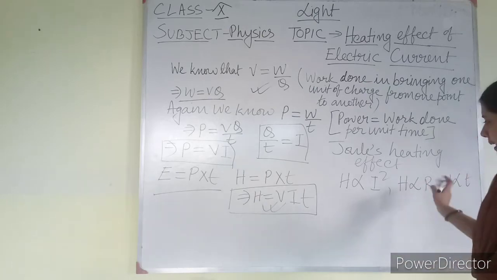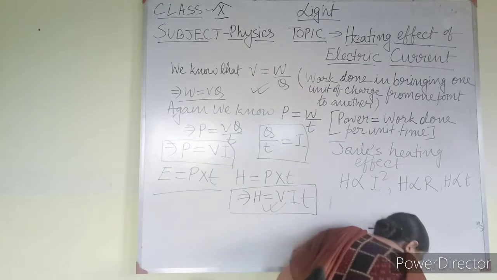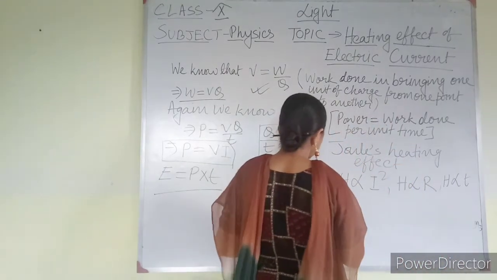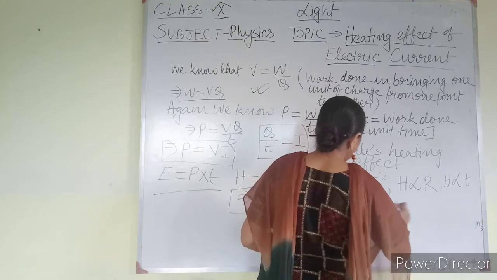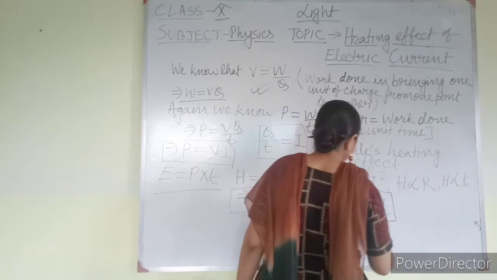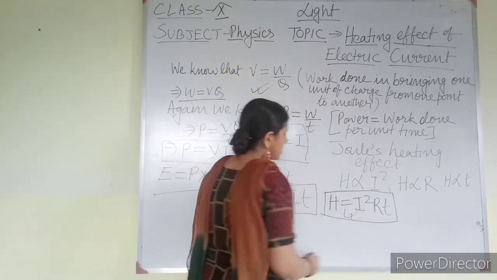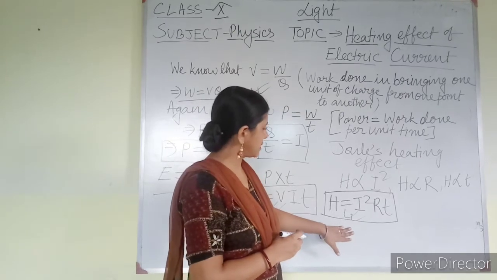So by combining all these three, I can write H equal to I square R into T. This is the equation for Joule's heating effect of current. This is the equation that also I am going to use for various purposes.